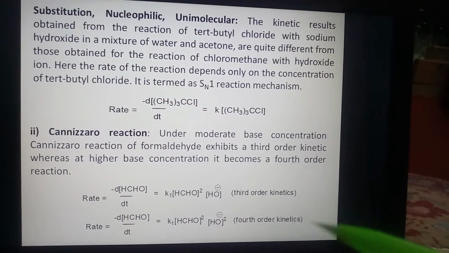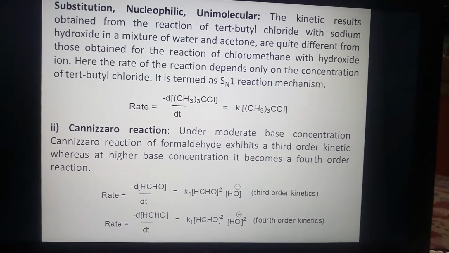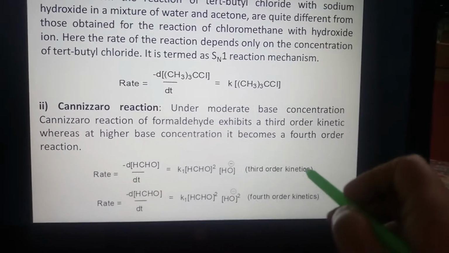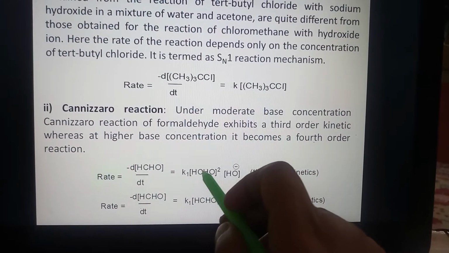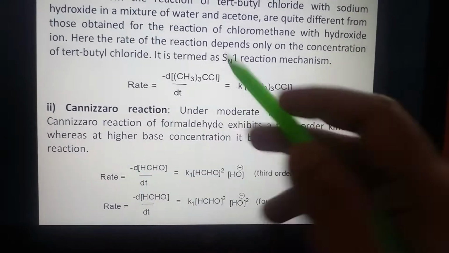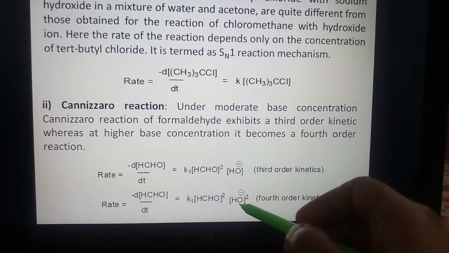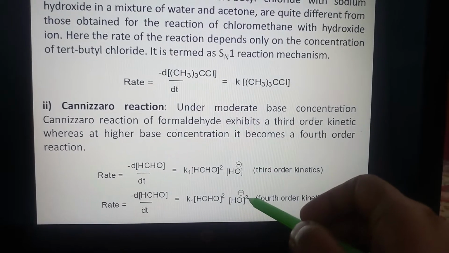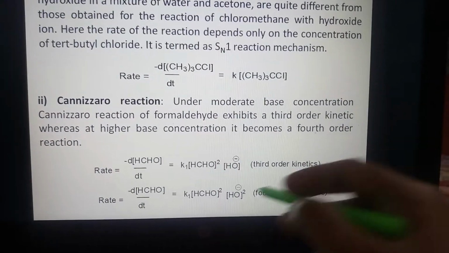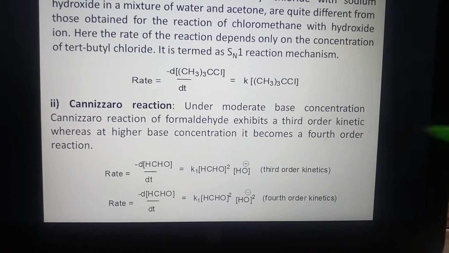Now if we consider Cannizzaro reaction, under moderate base concentration, Cannizzaro reaction of formaldehyde exhibits a third order kinetics. Here involvement of concentration of formaldehyde and OH minus. Whereas at higher base concentration, it becomes a fourth order kinetics where base concentration is twice and formaldehyde concentration is also twice. So adding two terms and we will get a fourth order reaction.